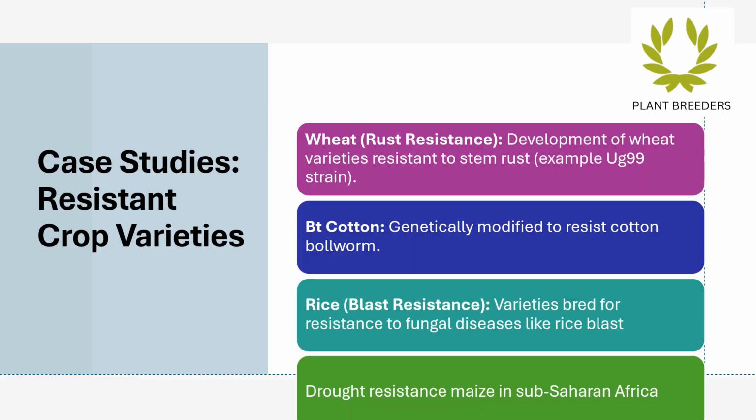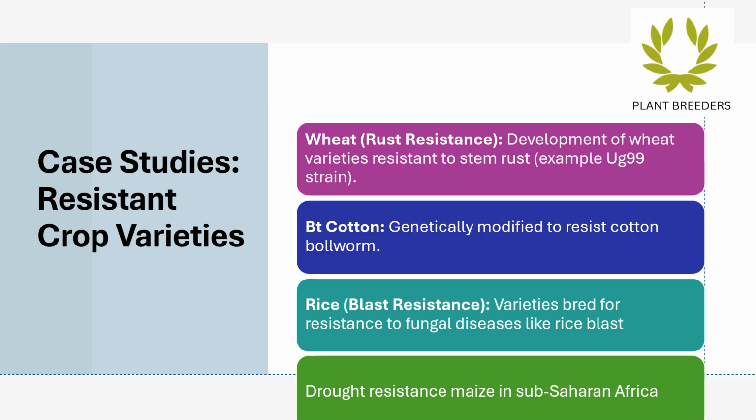The development of crop varieties resistant to specific pests and diseases is essential for improving agricultural resilience and productivity. For instance, efforts to create wheat varieties resistant to stem rust, particularly the UG99 strain, are critical for protecting wheat production worldwide. Similarly, Bt cotton has been genetically modified to effectively resist cotton bollworm, reducing reliance on chemical pesticides and improving yields.